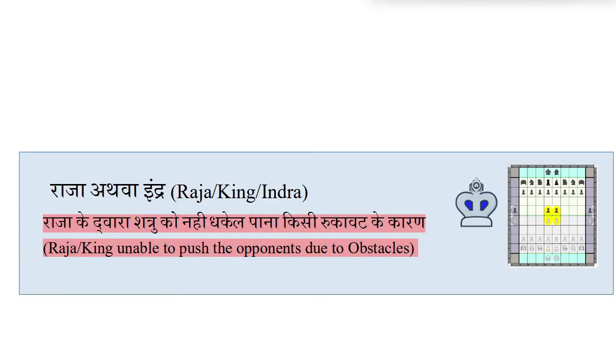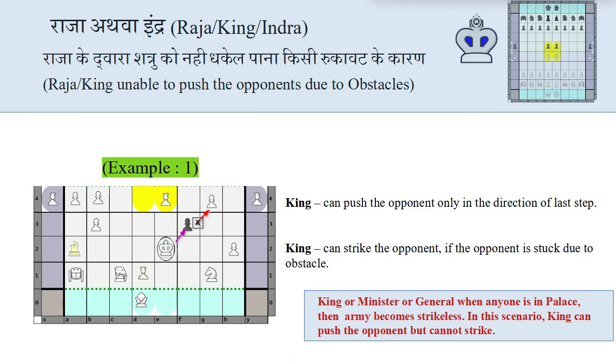Let's see how a king is unable to push the opponents due to obstacles with some examples as well. In example 1, you will see king is trying to strike the weakest piece, which is called pawn, but king is not able to strike the opponent pawn due to obstacle, and king is also not able to push the opponent pawn due to obstacle.